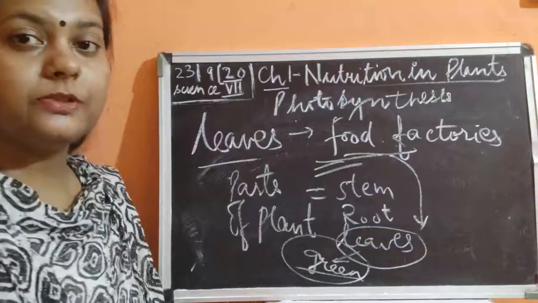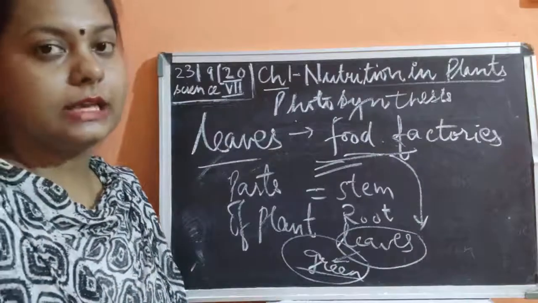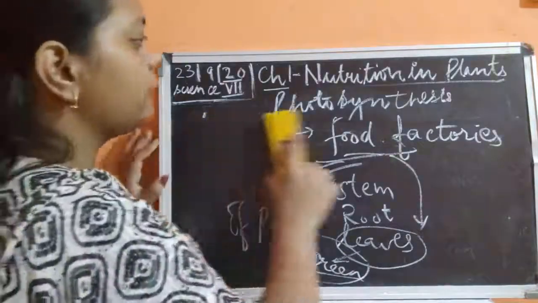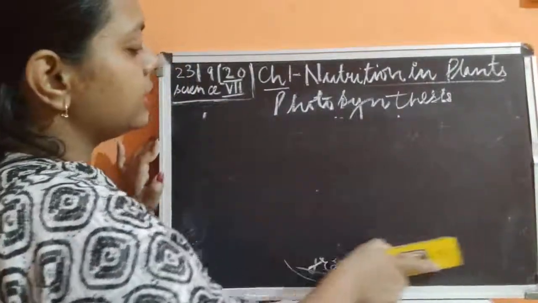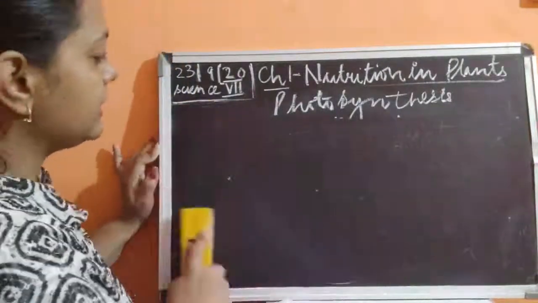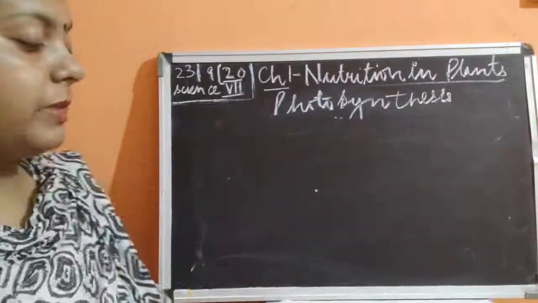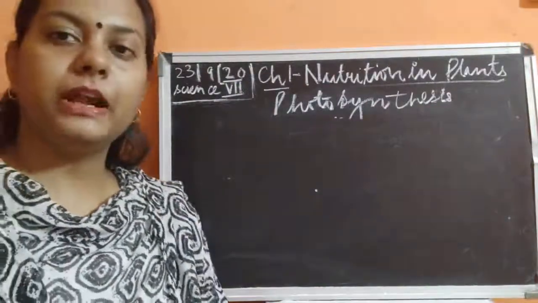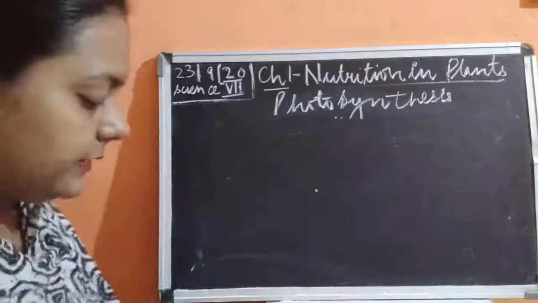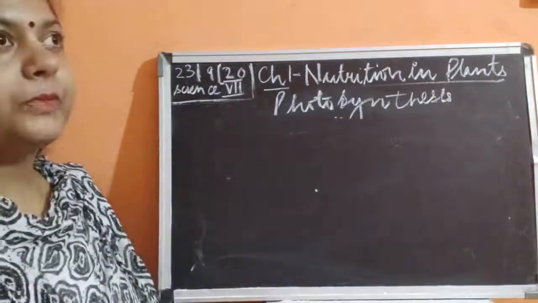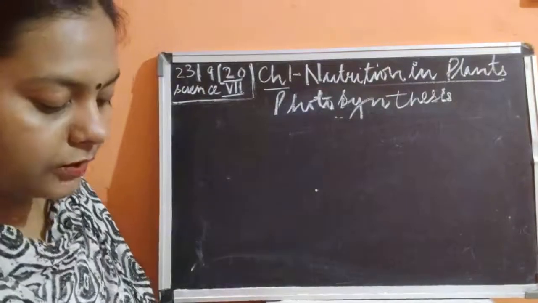Other parts of the plant which are green in color are also synthesizing the food. Please don't get confused. But the large amount of food is being synthesized in the leaves. That is why they are said to be the food factories. But if the question comes, in which part is food being prepared, you will write down the answer as the leaves. So the plants require certain raw materials for the food production.